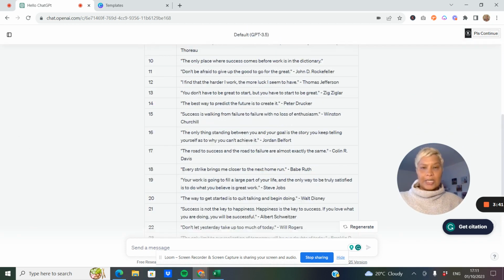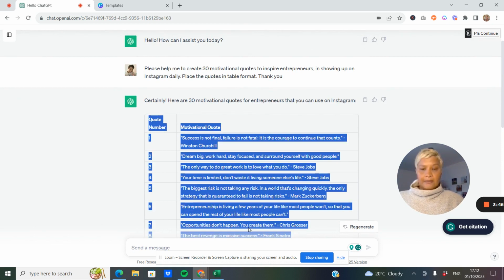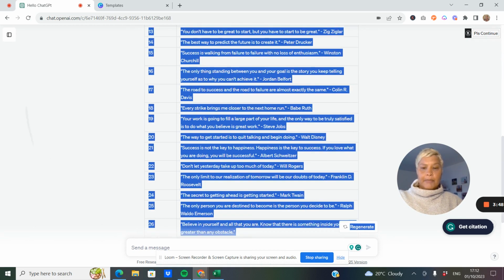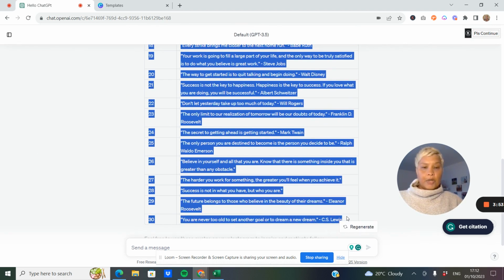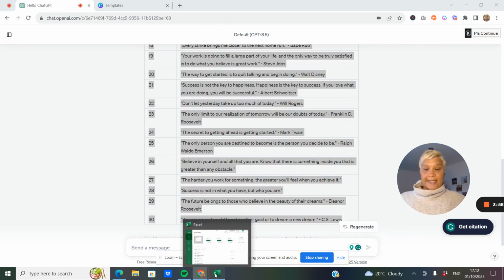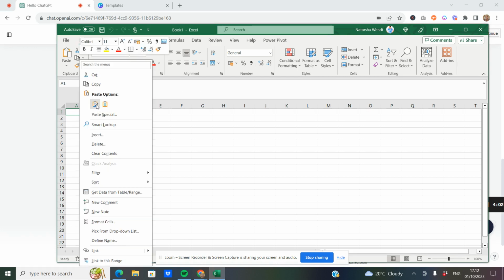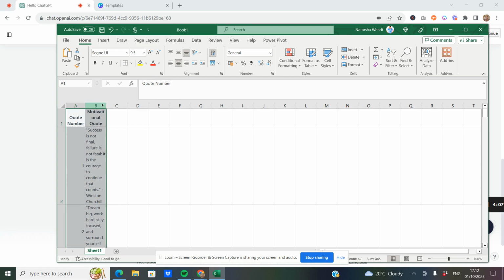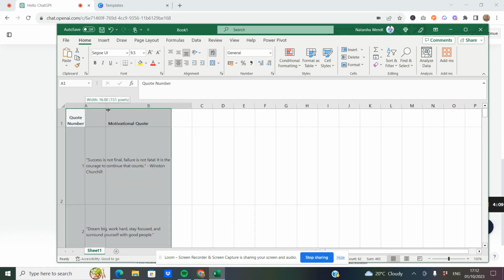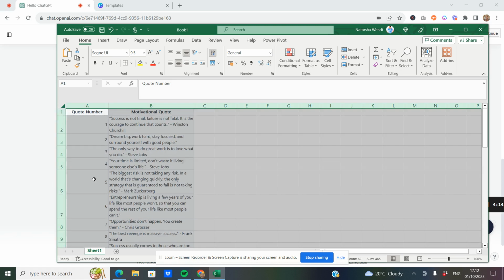Now, what we want to do is we want to take a copy of this. So you would basically go down the screen, pick up all the information, like a typical copy and paste. We go over there, simply copy. Now what we want to do is we want to go to Excel, open a blank sheet, and then paste this into Excel, right? And then you can just format this a little bit. Let's just make this nice and tidy.